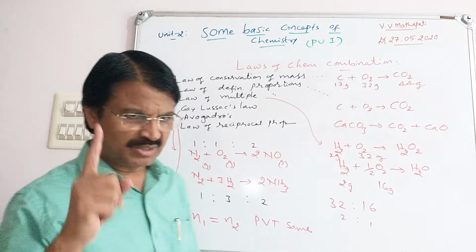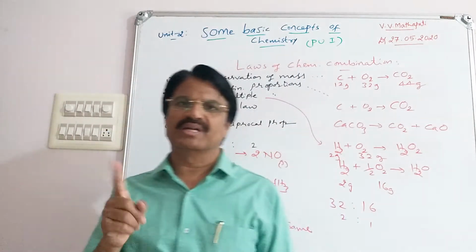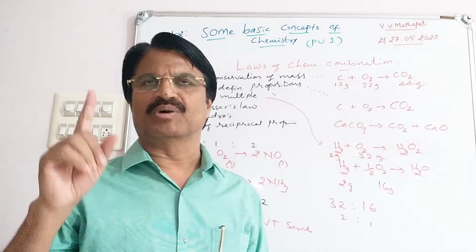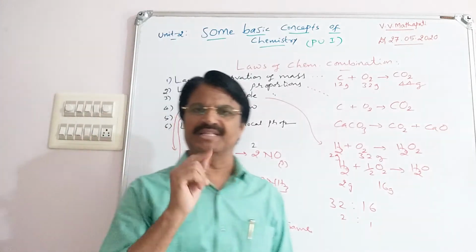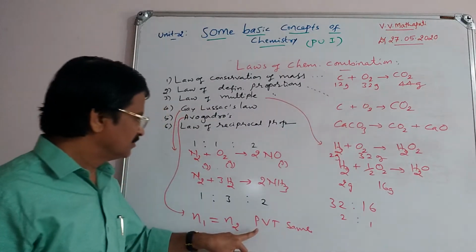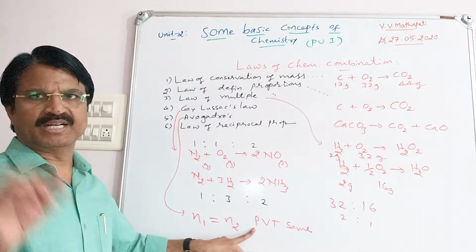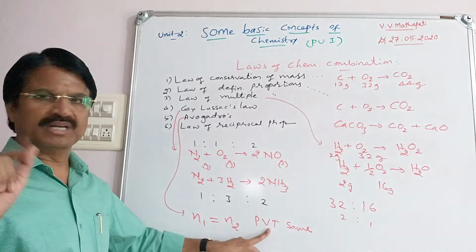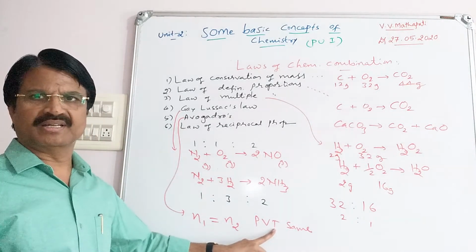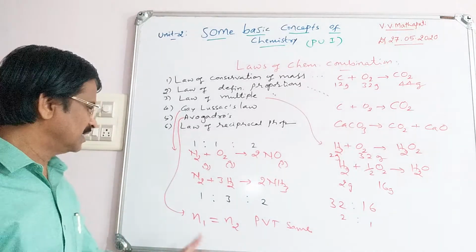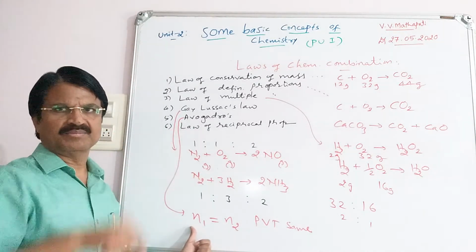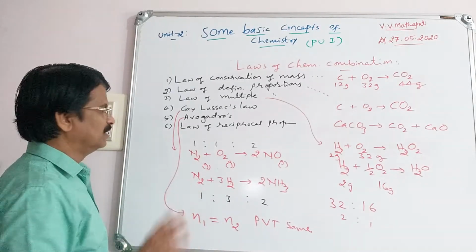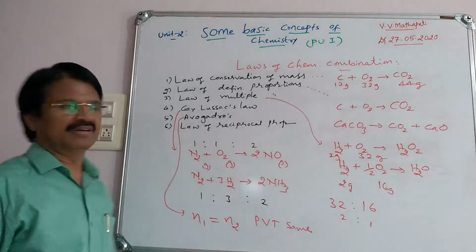I take the example of 1 liter nitrogen, 1 liter hydrogen, 1 liter methane. Whose pressure is the same? Let it be 20 atmosphere, volume 1 liter, temperature 27 degree. Under all these conditions, hydrogen, nitrogen and methane contain the same number of molecules. Therefore, N1 equal to N2. This is according to Avogadro's law.